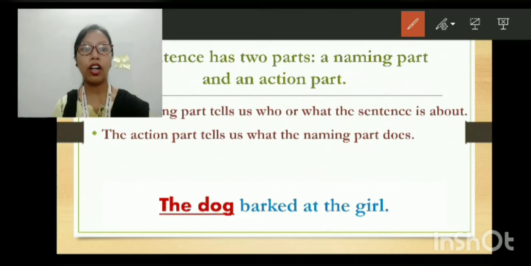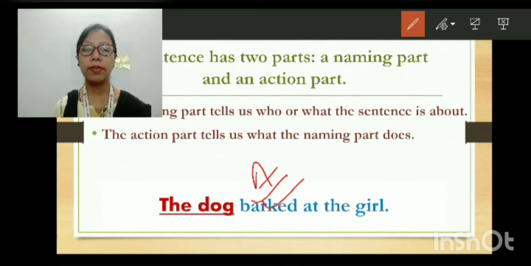Now here, "the dog barked at" — who is the hero in this sentence? The hero is the dog because the dog is performing the action. What action is he performing? This bark, so this is barking. Who is doing it? The dog. So the dog is the hero in this sentence. Why? Because he is doing the action.